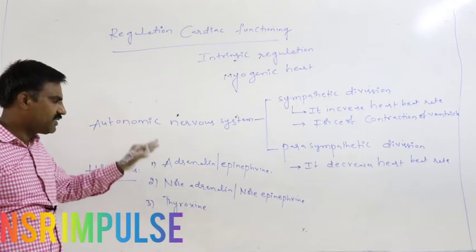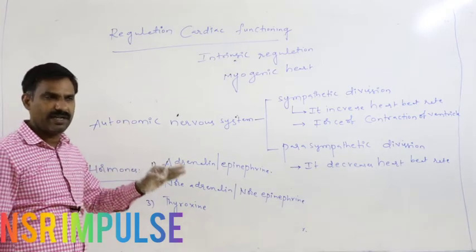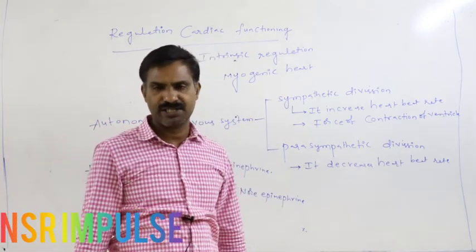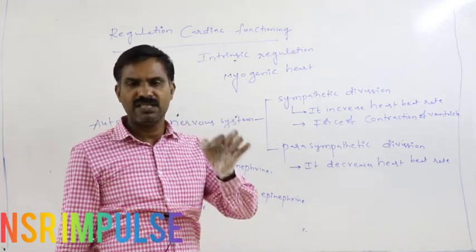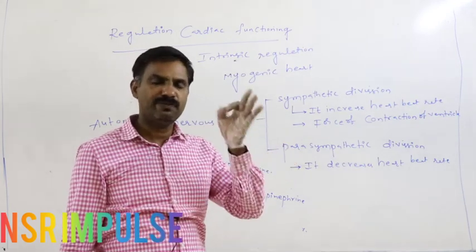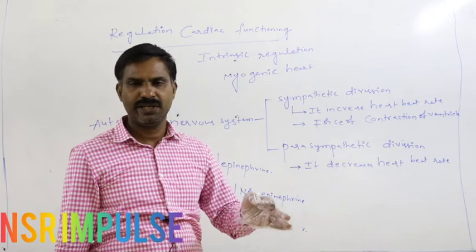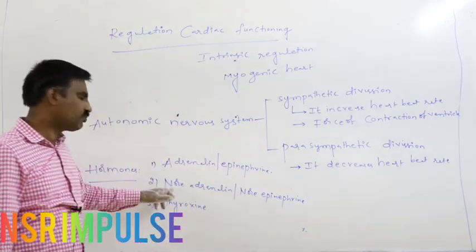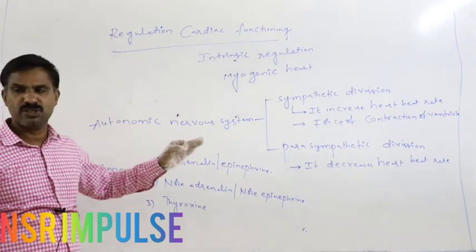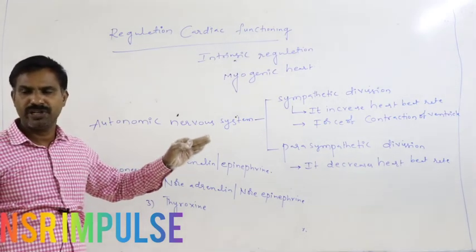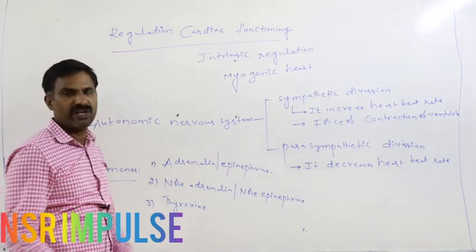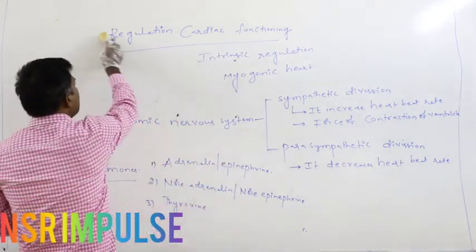So definitely this adrenaline or noradrenaline is responsible for increasing the heartbeat rate. Whenever persons are with vigorous anxiety, whenever persons are in an emergency, these hormones get released. This kind of hormones are responsible for increasing the heartbeat rate in the person. This is the regulation of cardiac functioning.